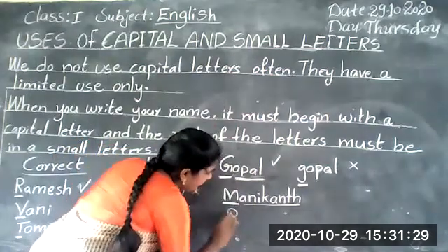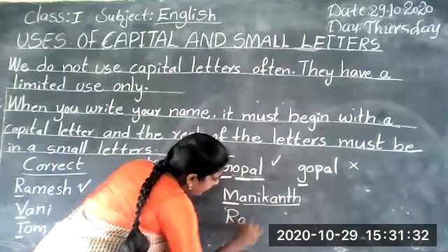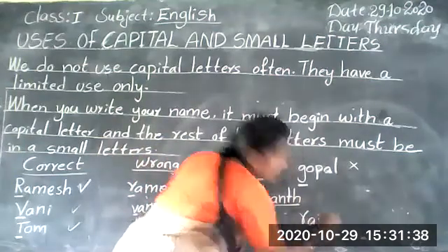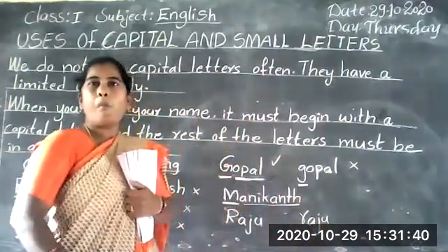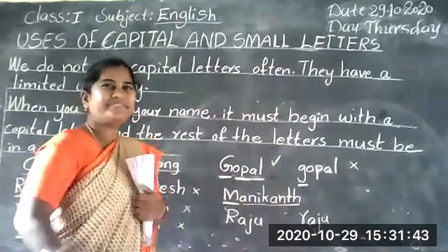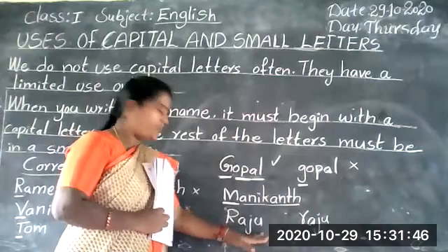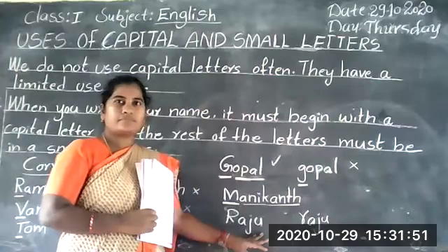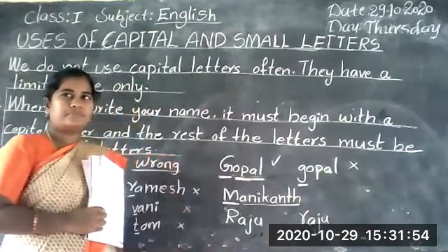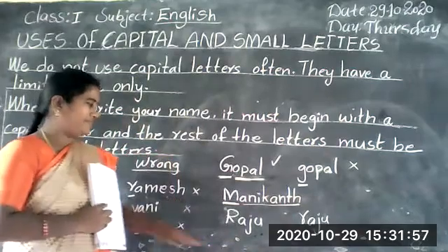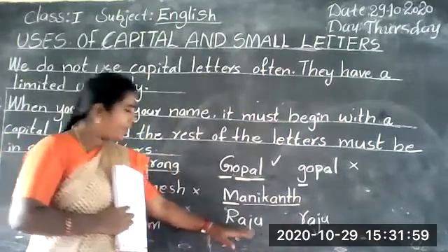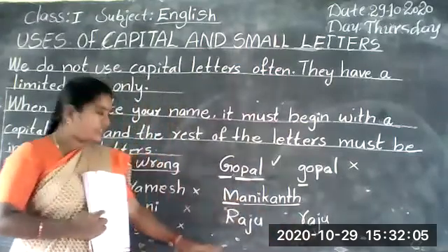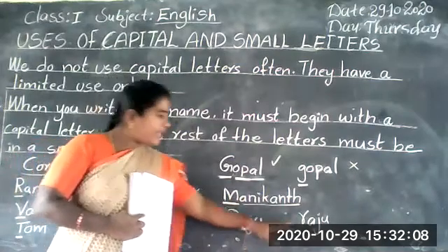For example, Raju is there. What is the spelling of Raju?